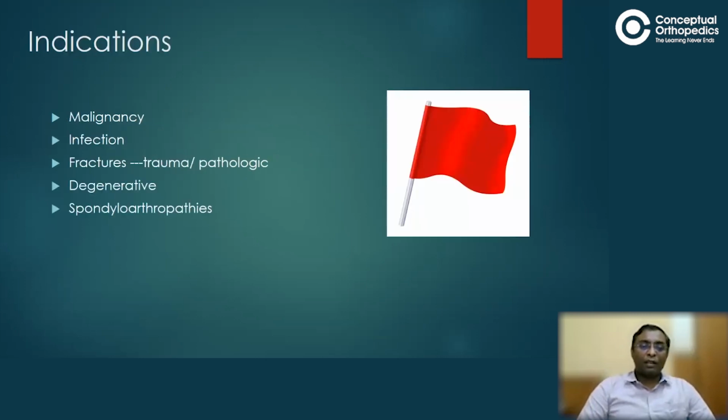For the indications, we have malignancy, infection, fractures, degenerative conditions, and spondyloarthropathies. But for all these, what is most important is knowing about the red flags. When it comes to malignancy, old age, sudden onset of pain, constitutional symptoms: if you come across such things in a patient, then don't hesitate to order an MRI. And when you're suspecting infection, no doubt about that. This is the investigation of choice.